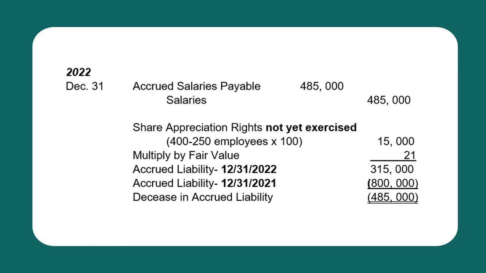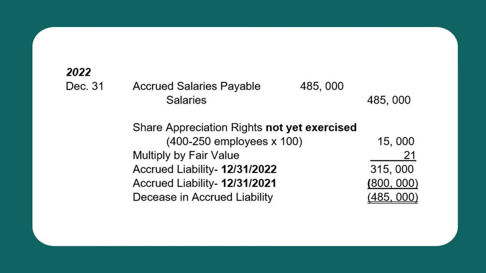At the end of 2021, there were 400 employees who had not yet exercised their rights, less 250 employees who exercised their rights. So there were still 150 employees who were not able to exercise their rights yet.